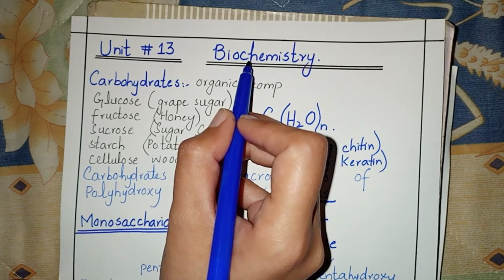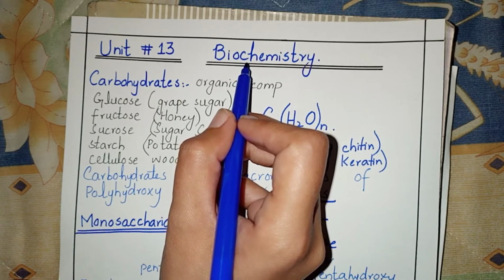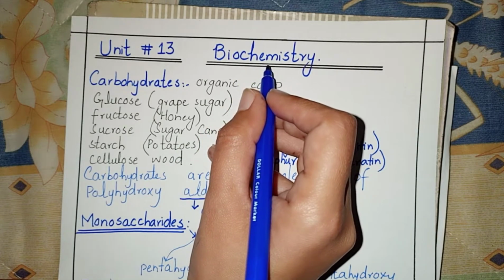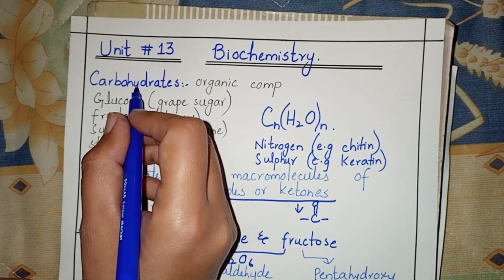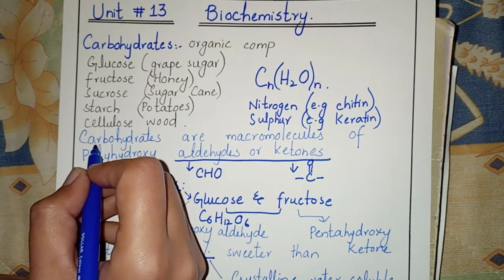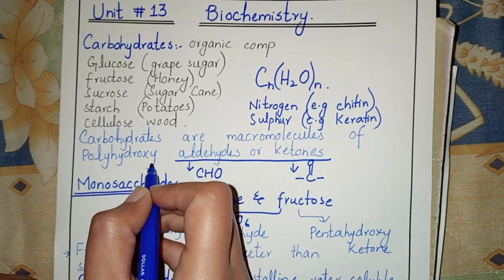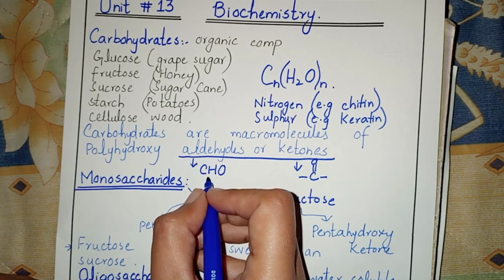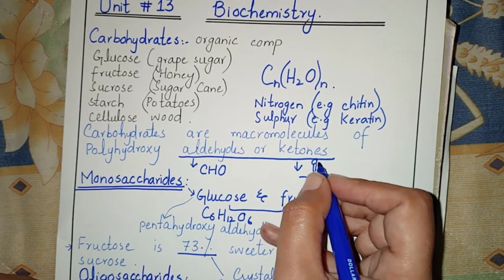Biochemistry is the study of the organic compounds and the reactions that occur in living organisms. Now, the important points related to biochemistry for the test of biochemistry are: what is carbohydrates? Carbohydrates are macromolecules of polyhydroxyaldehydes or ketones. Functional group of aldehyde is CHO, while that of ketone is C=O.